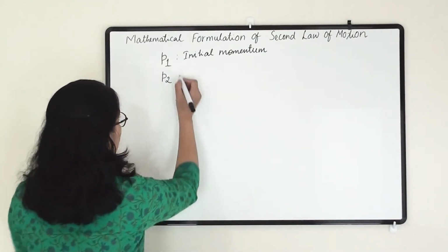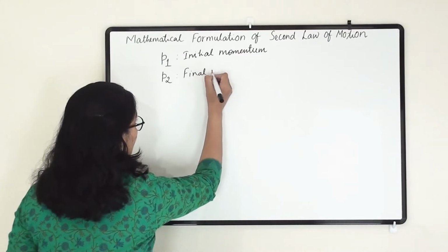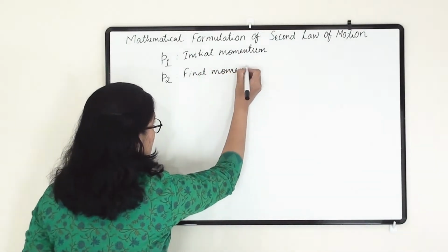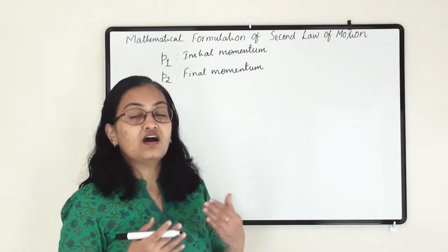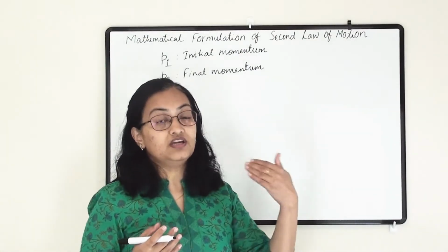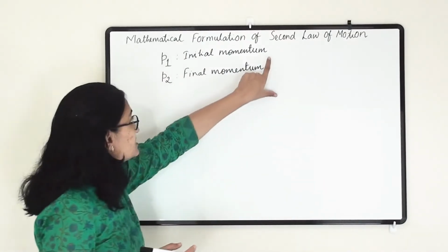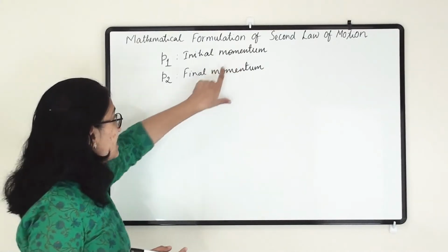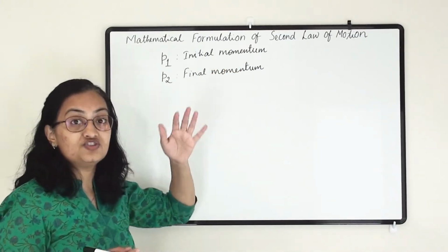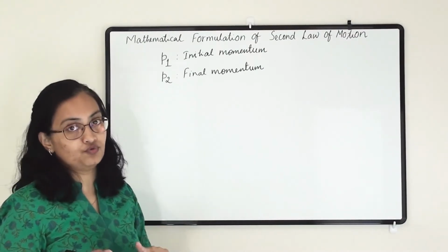That we are writing as P2. This I will refer to as the final momentum. Like in chapter 8 we wrote initial velocity and final velocity, the same way this is the initial momentum and this is the final momentum. The difference is that the final momentum is the changed momentum after application of unbalanced force.